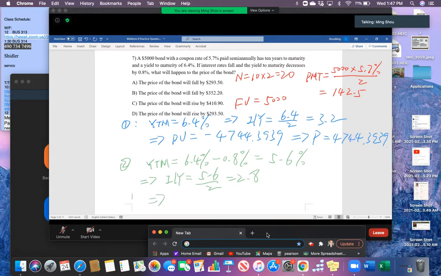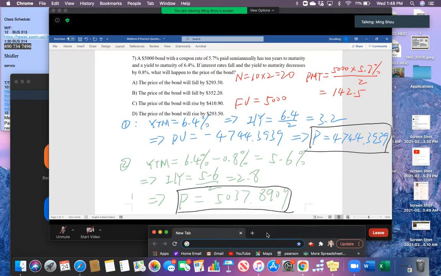So with this information, we can figure out the bond price after the interest rate change would equal 5,037.8909, okay? So now your job is simply to compare the price before the interest rate change and the price after the interest rate change. And as we can see, the price actually increased, right? The price increased by 293.5. So the correct answer is D.